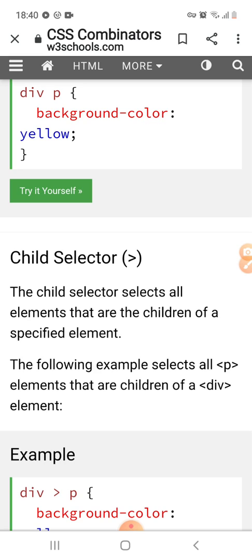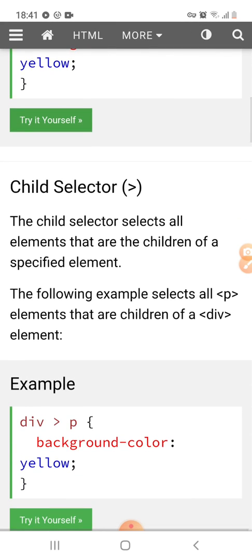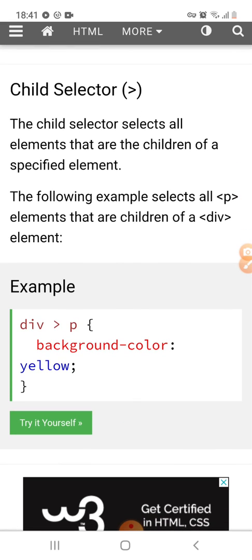Next is the child selector. The child selector selects all elements that are the child of a specific element. The following example selects all the p elements that are children of a div element, like that.